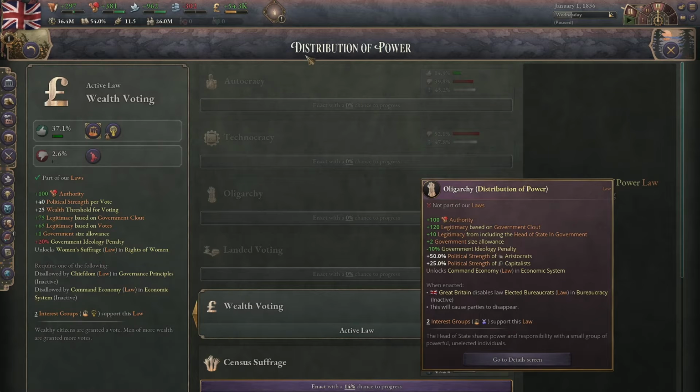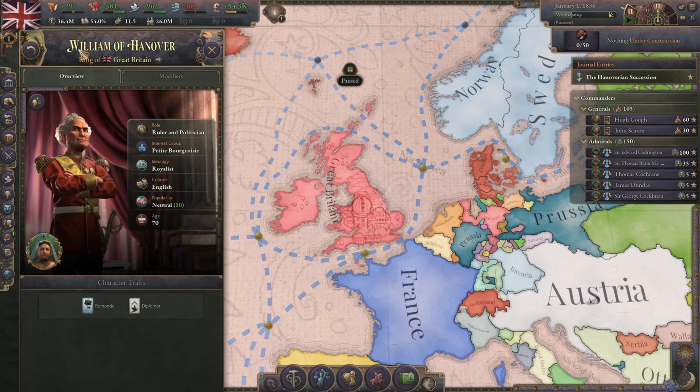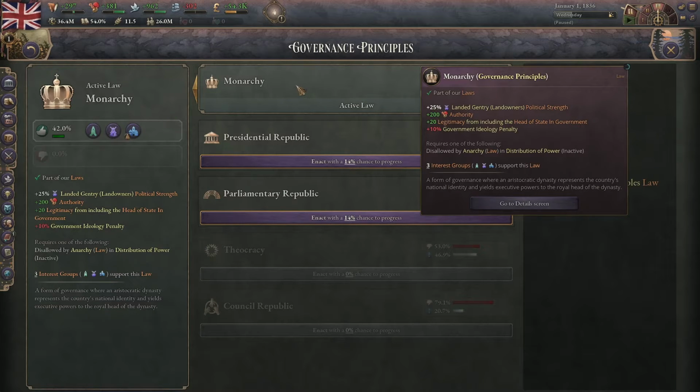If you have an oligarchy or an autocracy though, then the laws you pass will have to be in accordance with the monarchy. So for instance, William of Hanover here is the starting king of Great Britain, and he's part of the petite bourgeoisie, and he is a royalist. If the UK was an autocracy, then I'd only be able to pass laws that this bloke here supports. You can fiddle with it a little bit more than that, but that's the basic gist.